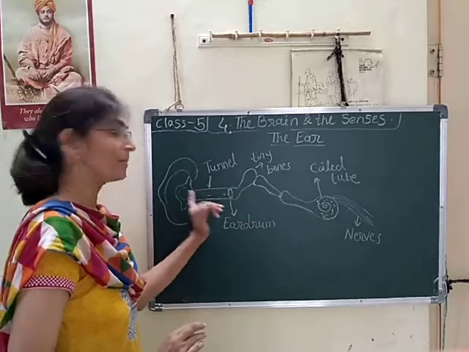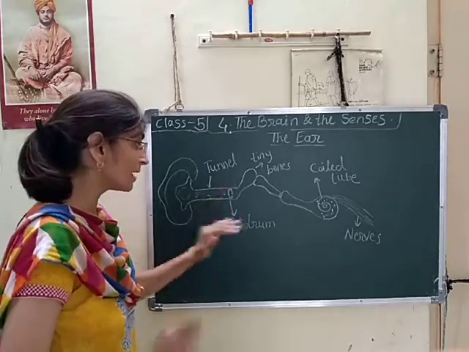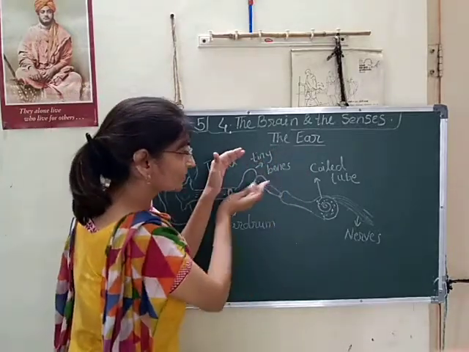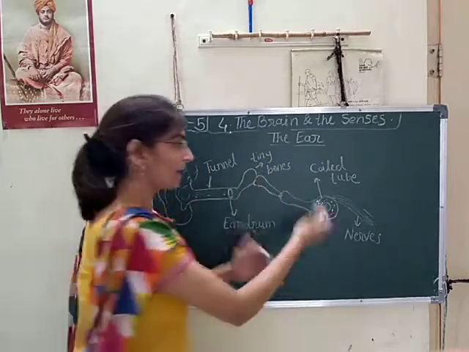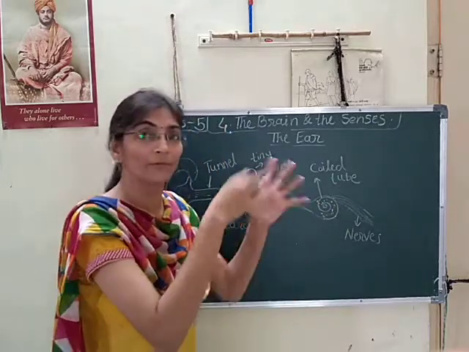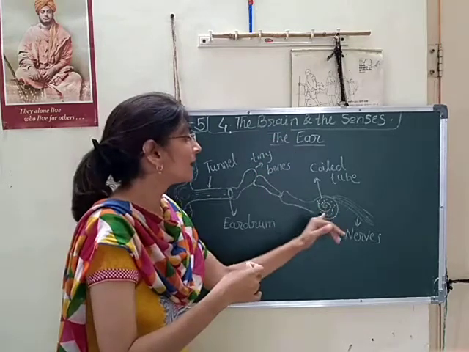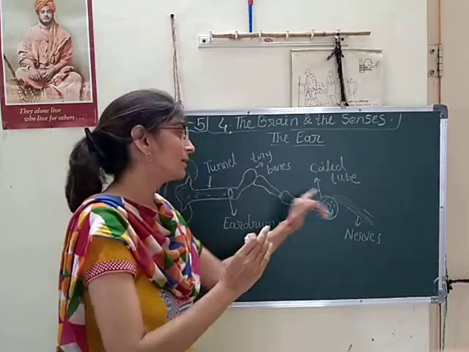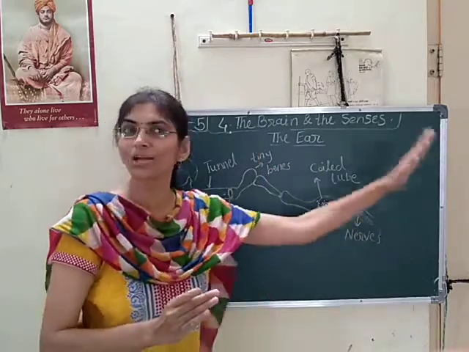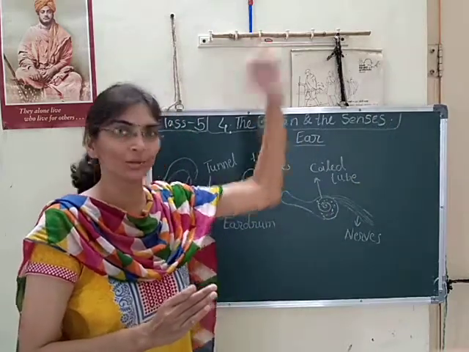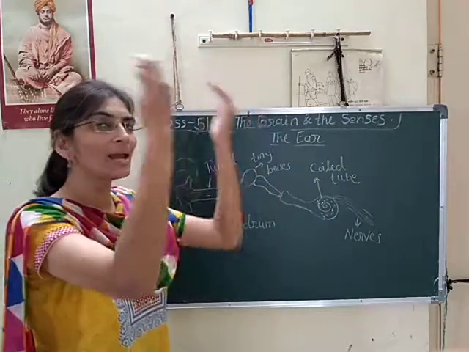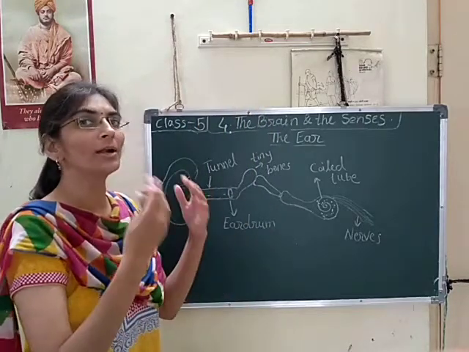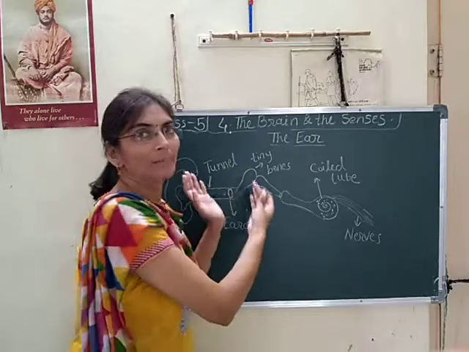Ear hole, then the vibration passes through the tunnel, the eardrum vibrates, then the vibration passes towards the tiny bones, then again the vibration goes to the coil tube, the fluid of the coil tube vibrates, and here it gets converted into a particular message of that particular sound, and the nerves attached to the coil tube give the message to the brain, and then our brain will give orders on what action we have to do after the sound.